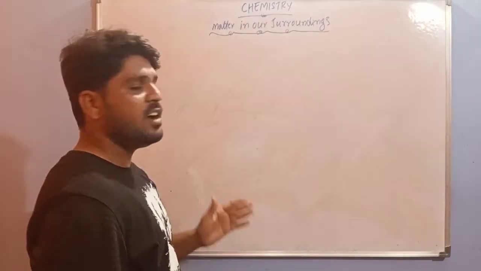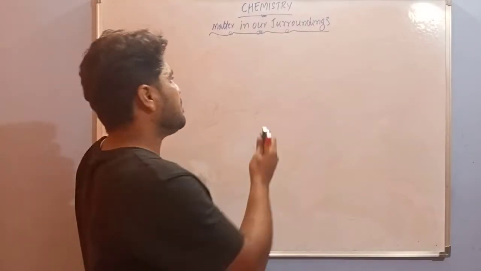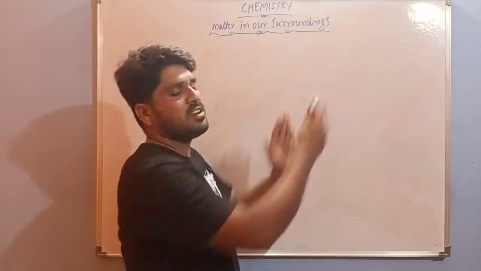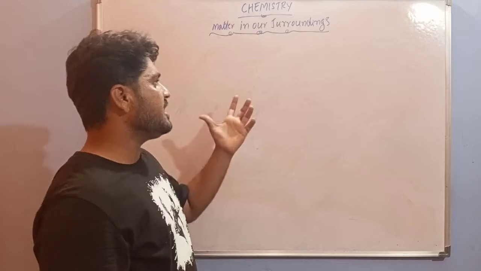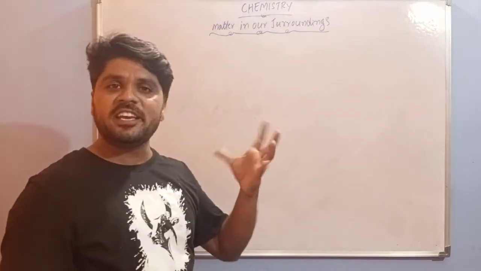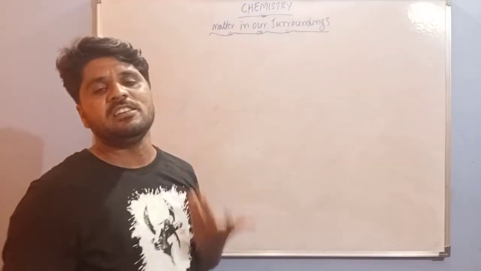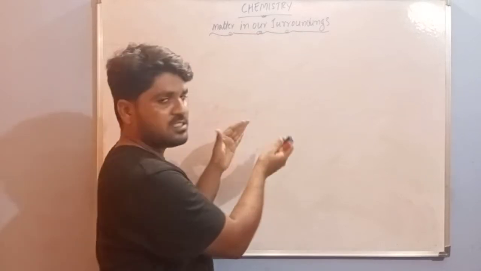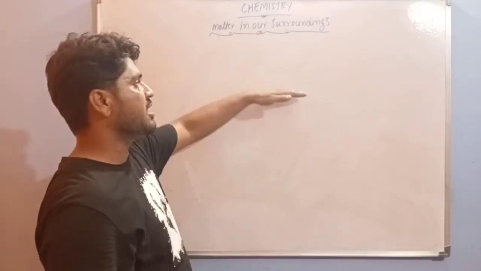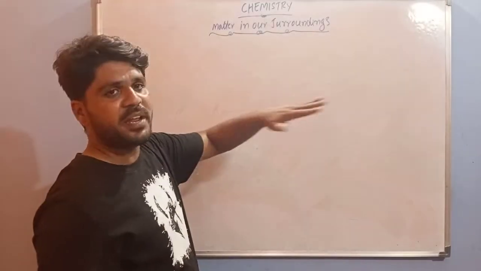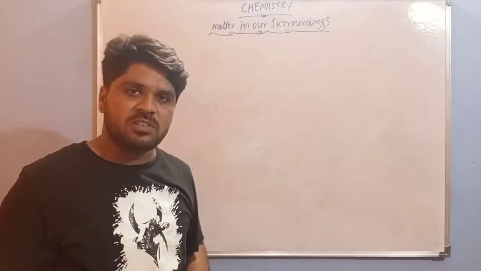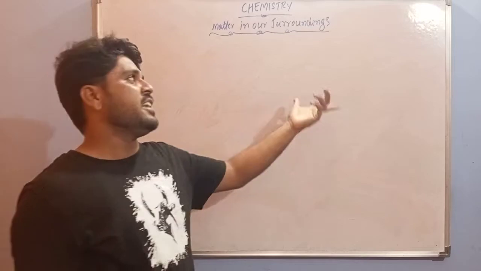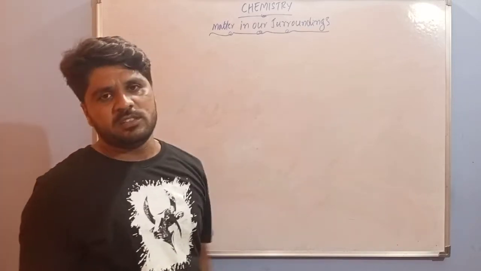Next thing is temperature. If temperature increases, evaporation also increases. Why does this occur? When we increase the temperature, the kinetic energy of the particles increases. When kinetic energy increases, the force of attraction between the inner particles and surface particles breaks down, and the surface particles easily evaporate out. That's why temperature is directly proportional to evaporation.